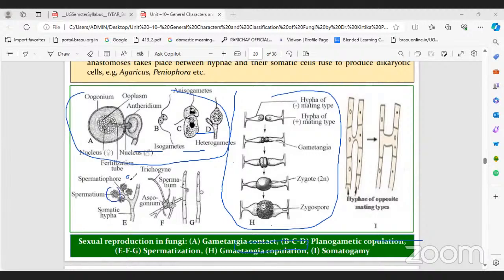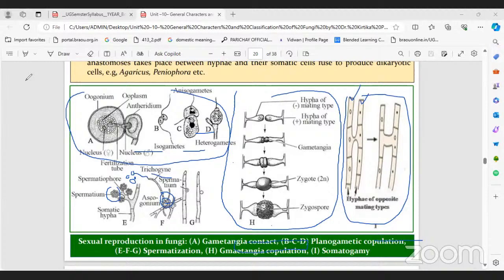Now this spermatium separated from the spermatophore and reaches the trichogyne. We can see in the diagram the trichogyne of the female one. Through the trichogyne it finally reaches the egg cell in the female reproductive organ. And we can see here the somatogamy. This is vegetative mycelium, both vegetative mycelia mating with each other. So this type is called somatogamy.